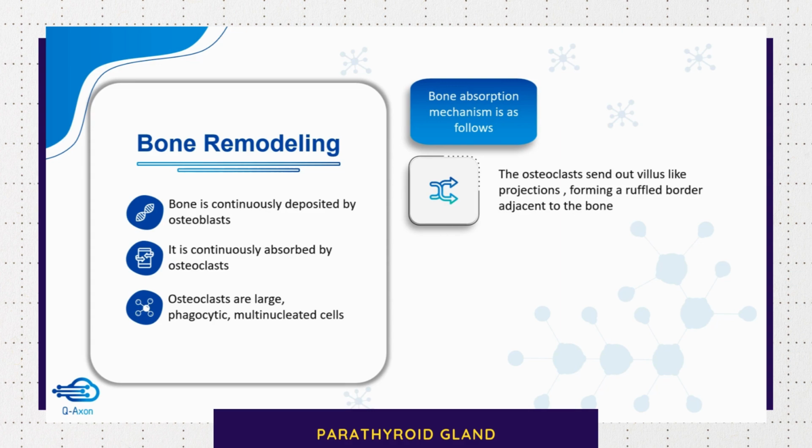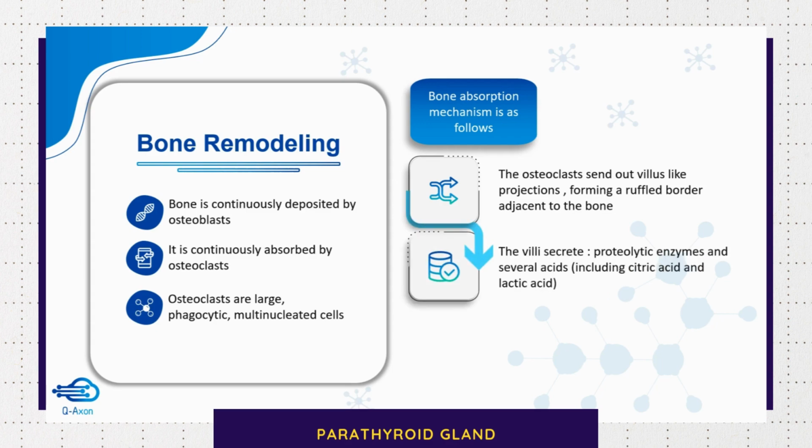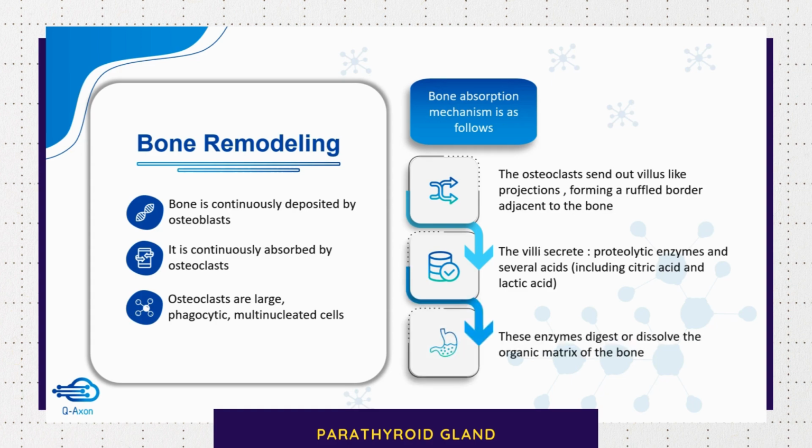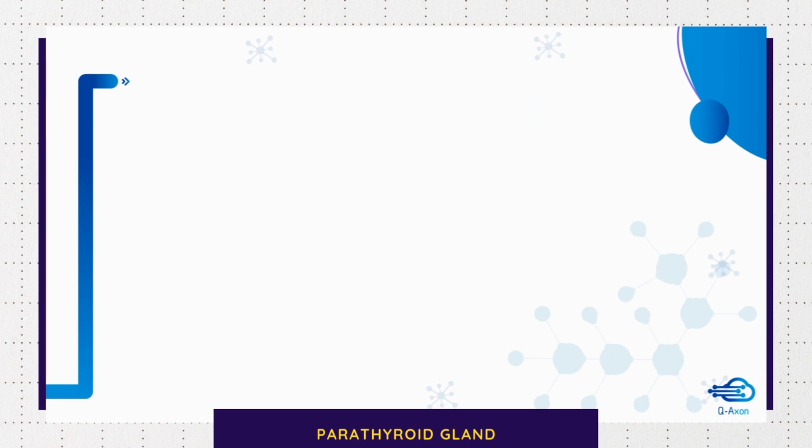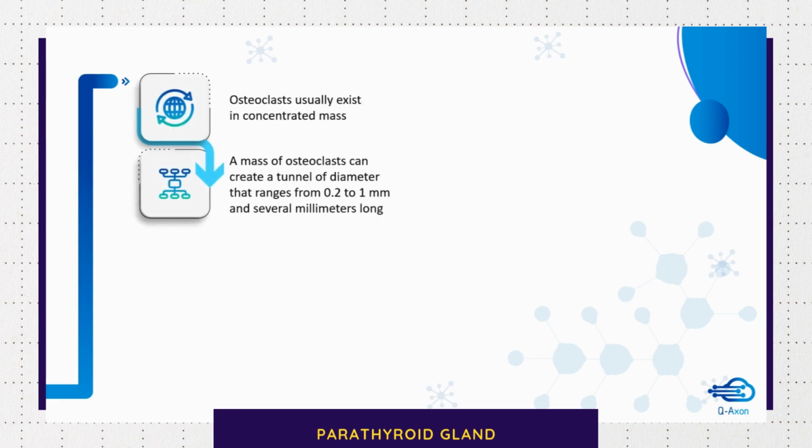The osteoclasts send out villus-like projections which form a ruffled border near the bone. These villi secrete proteolytic enzymes and several acids including citric acid and lactic acid. These enzymes digest or dissolve the organic matrix of the bone. The osteoclasts usually exist in a concentrated mass. They can create a tunnel of diameter that ranges from 0.2 to 1 mm, which is several millimeters long.